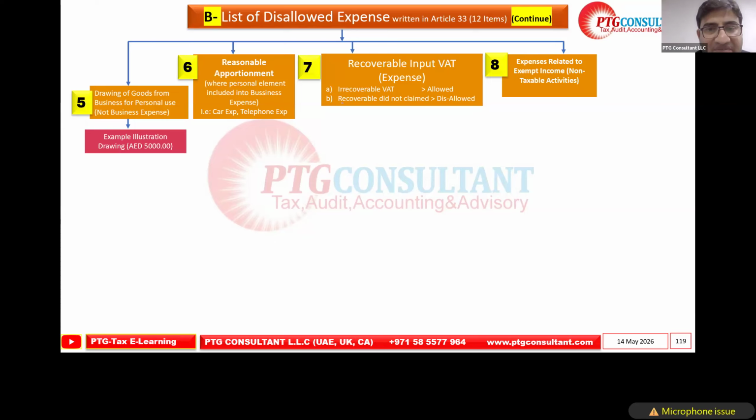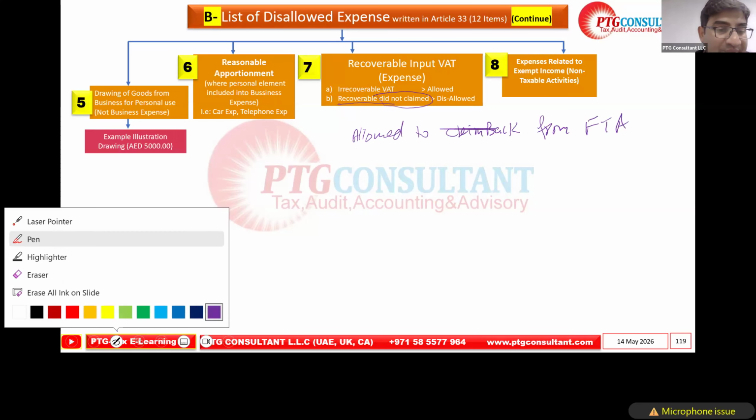Okay, here we understood irrecoverable. Now the recoverable. What does recoverable but not claimed mean? We can claim from the FTA. What is the scenario? It is allowed to claim back from the FTA. By law, you are allowed to claim back.